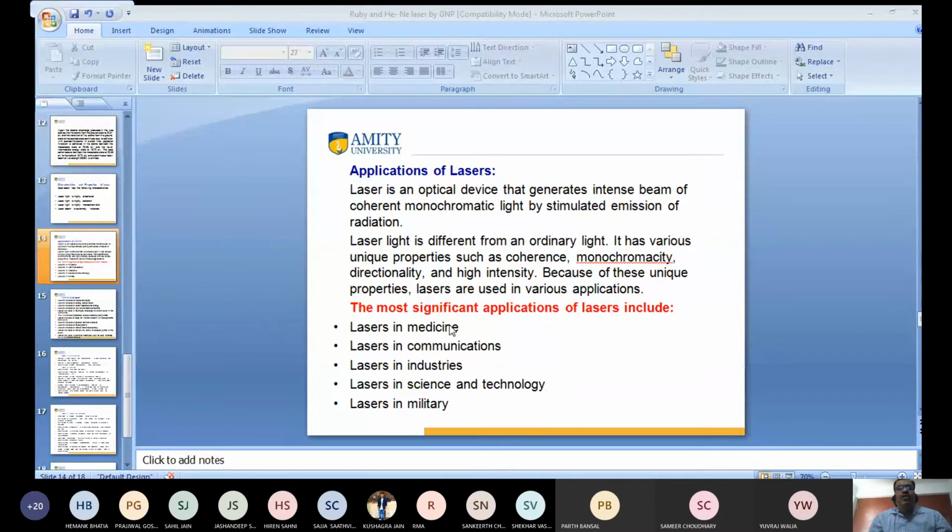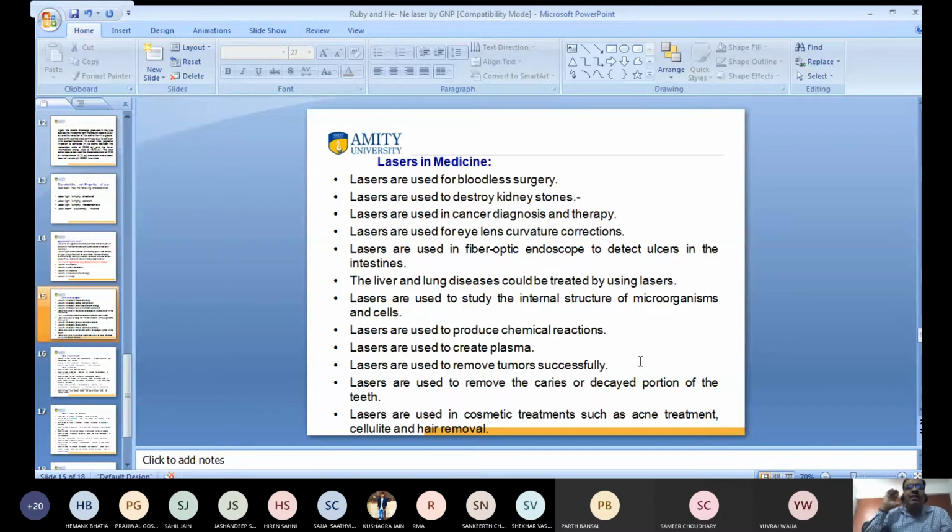So the most significant applications of laser. Already you know very well, lasers are used in the medical field. Laser is used in communication, fiber internal communication, and so on. Laser light is also used in industry. Laser light is also used in science and technology. Laser is also used in the military. Military means it is also used in defense. Yes or no? So I want to discuss one by one.